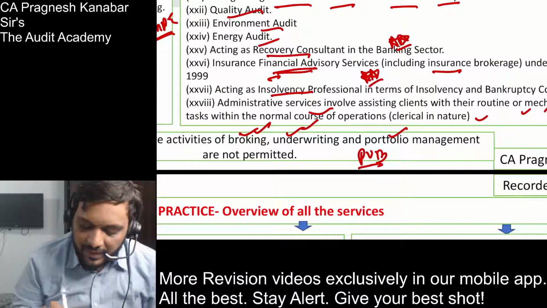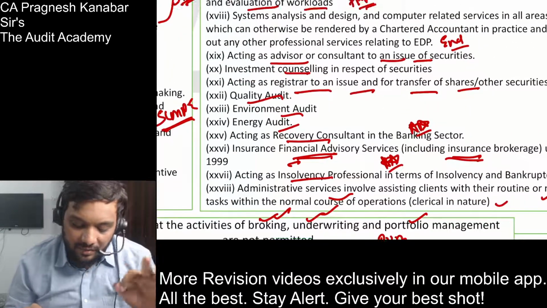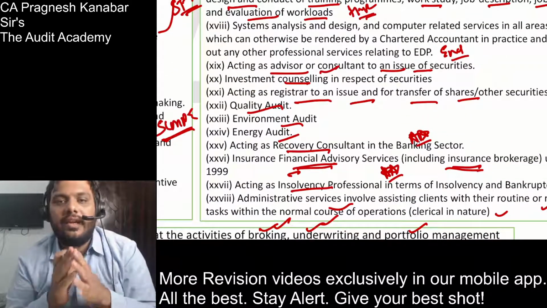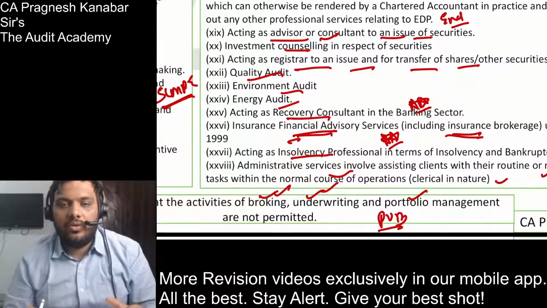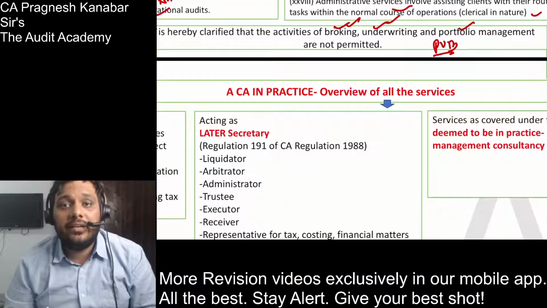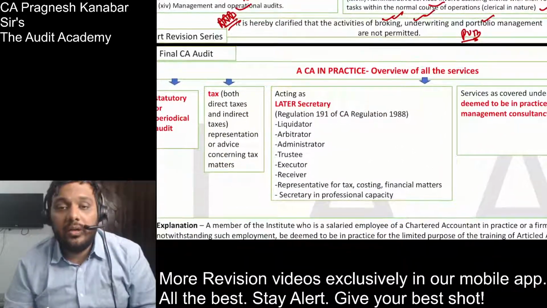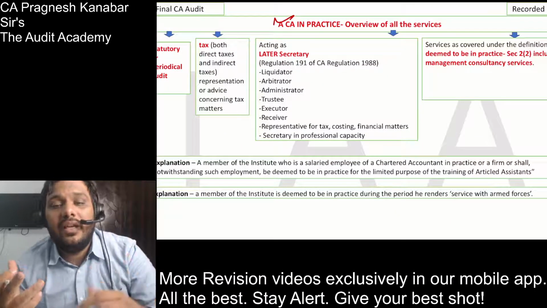However, insurance financial advisory including insurance brokerage is allowed. Do not forget about this. And I have never said that investment counseling is not allowed. I can always tell someone where they should invest. Obviously that can be done, not a problem at all. So after going through this whole list, we understand one thing: what is the menu of a CA in practice?